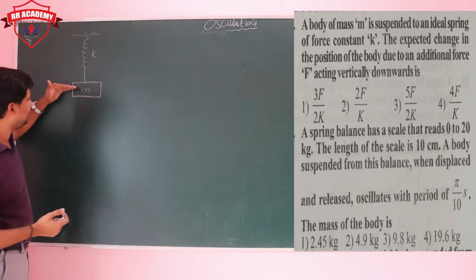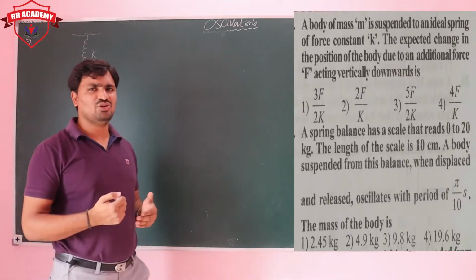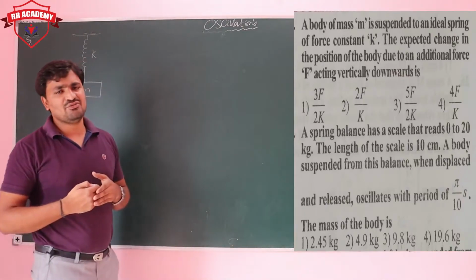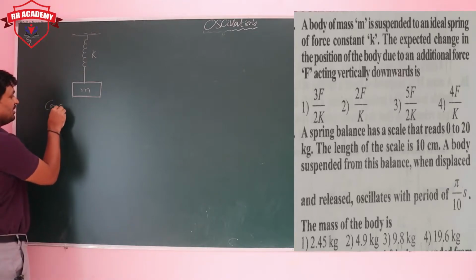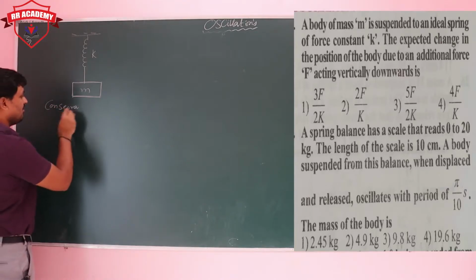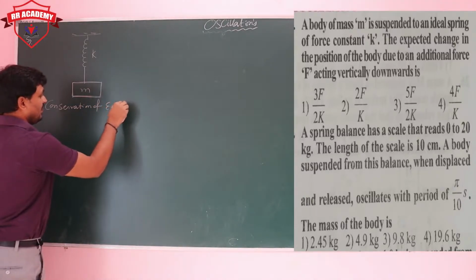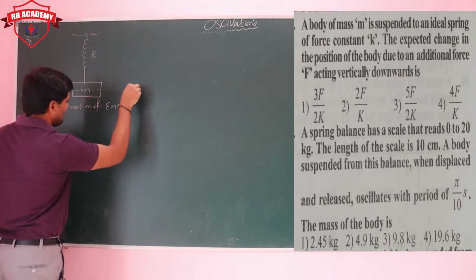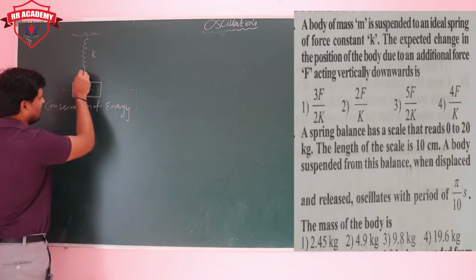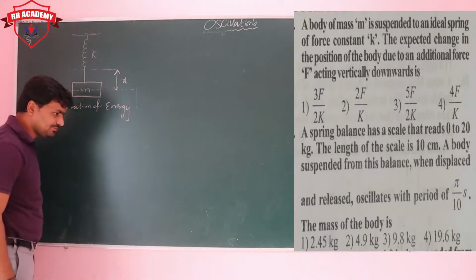Only if you are taking that, you can take mg is equal to kx, then x is equal to mg upon k. If you are taking the total conservation of energy, from conservation of energy, you can see here, when we are attaching this mass, it is slightly displacing down by x.